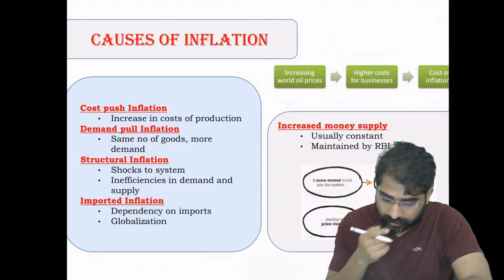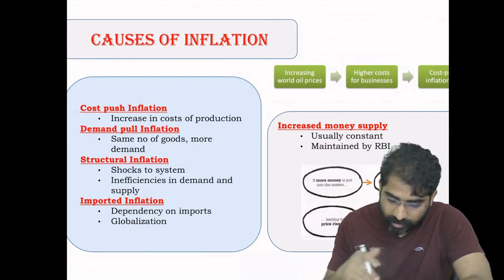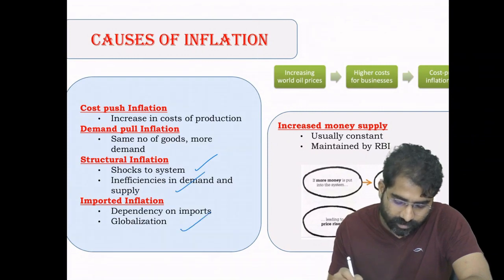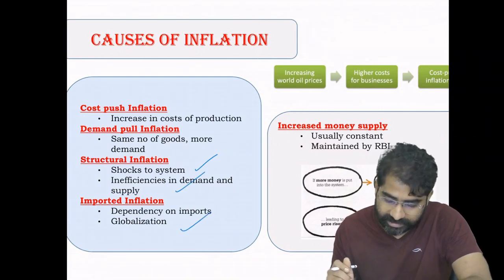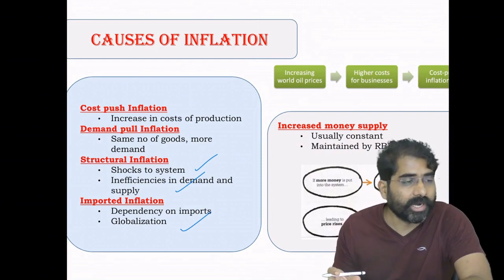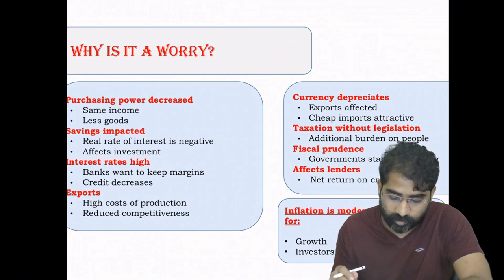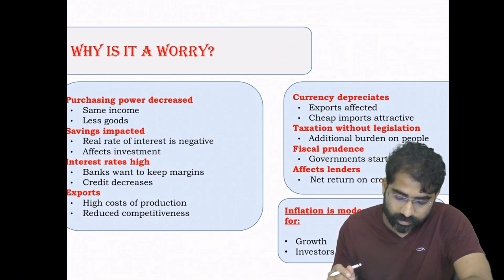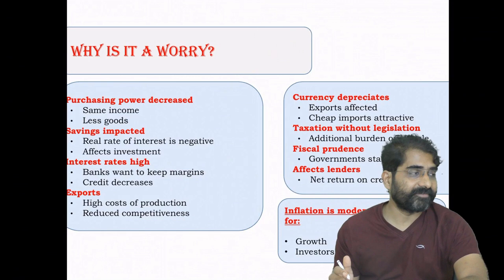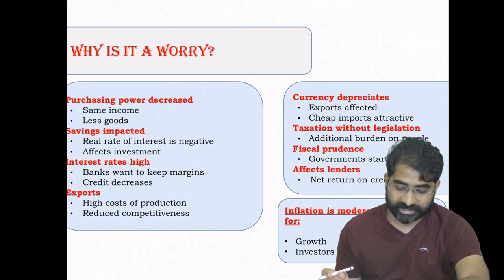Now the causes of inflation: cost push, demand pull, structural shocks in the system, inefficiencies, dependency on imports, globalization. RBI's role with respect to handling demand pull inflation is more. Inflation can have an effect: purchasing power can go down, savings are impacted, credit decreases.